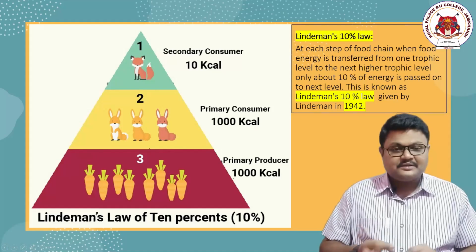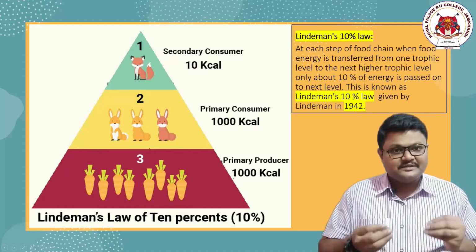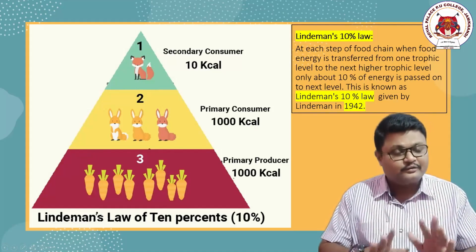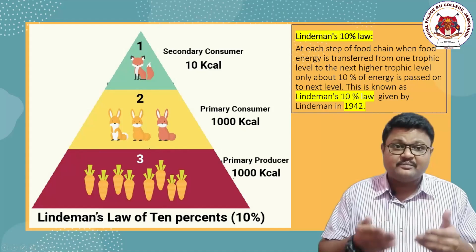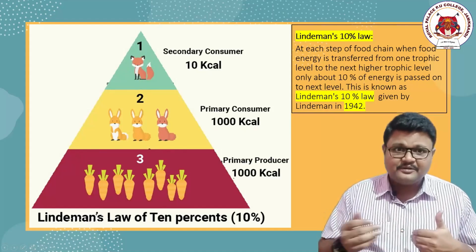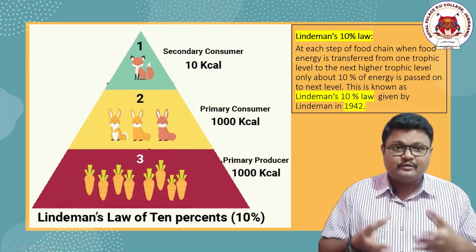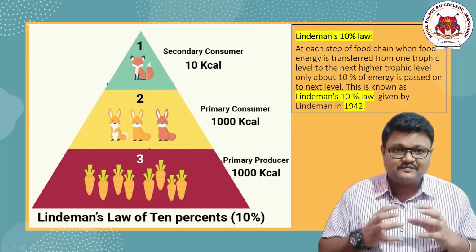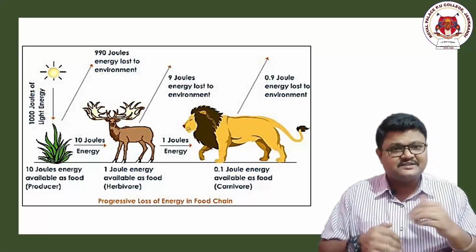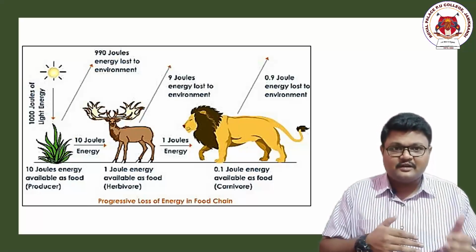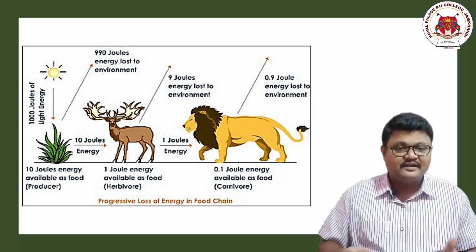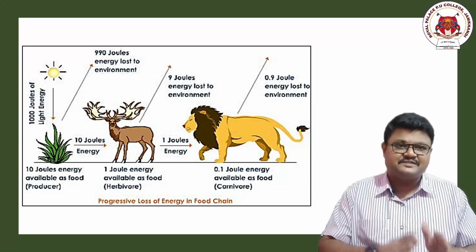Why? Because from the sunlight, it utilized the sunlight to do the photosynthesis, that is true. It produced food, that is also true. But it also needs some basic energy to do its own metabolic activities, right? I explained previously. So it needs a huge amount of energy just for its own metabolic activities. So a lot of energy is lost there only. So if an organism of the primary consumer level eats the plants, 10% of energy will be transferred.